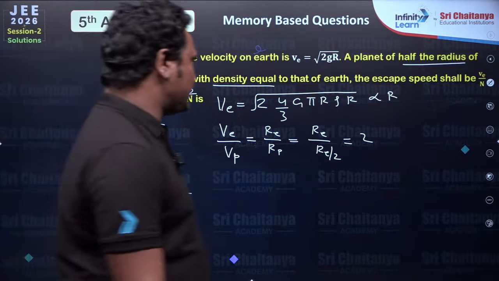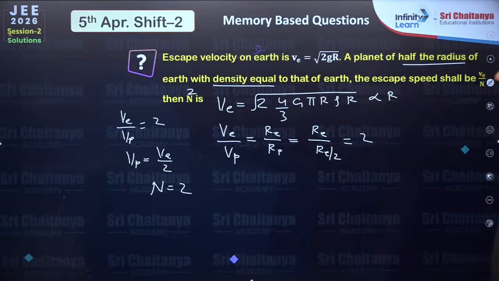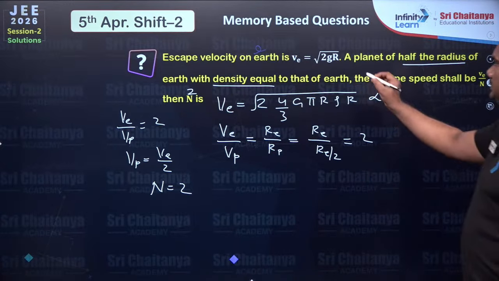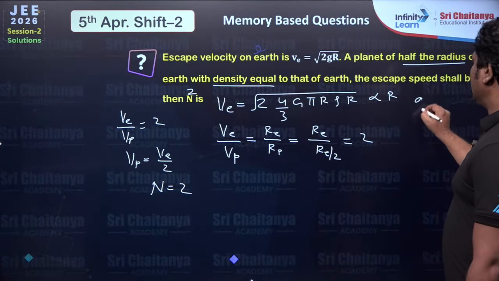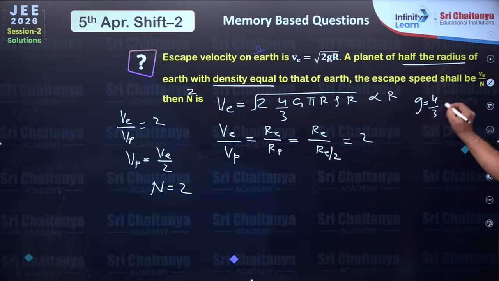Okay, very regular basic question from escape velocity. All you have to remember is this g. g is acceleration due to gravity, 4 by 3 G pi r rho in terms of density.